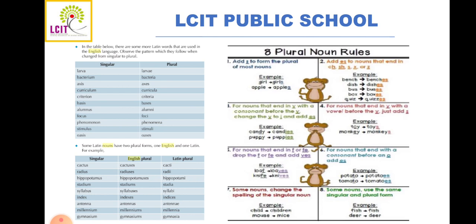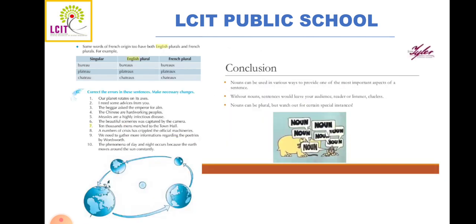Now, there are some Latin words in the English language which follow a similar pattern when changed from singular to plural. Some examples are also given here. In the end, I'll conclude by saying that nouns can be used in various ways to provide one of the most important aspects of a sentence. Without nouns, a sentence would be incomplete, and would leave your audience, reader, or listener clueless.